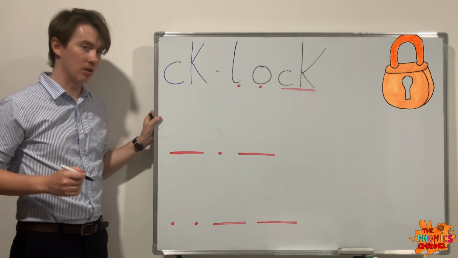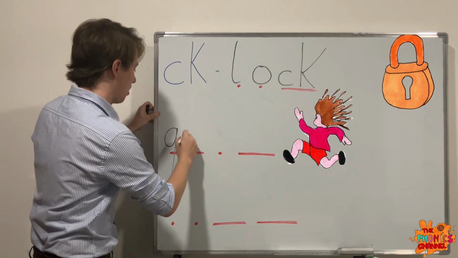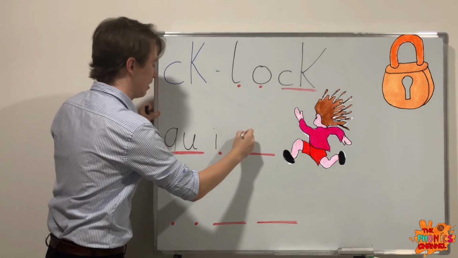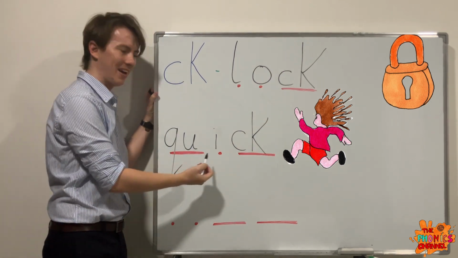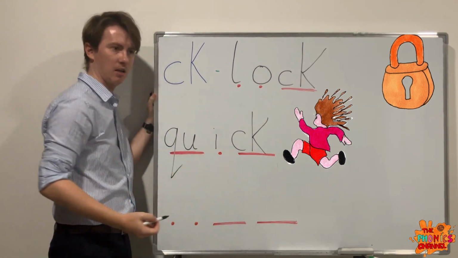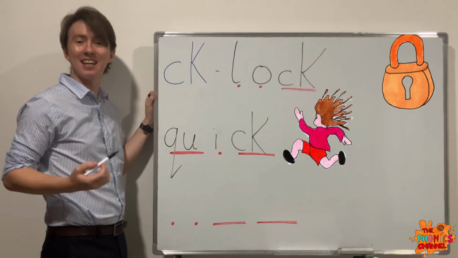We ought to do it quick. Quick. Qu, i, k. Quick. I ran the race with a quick time.